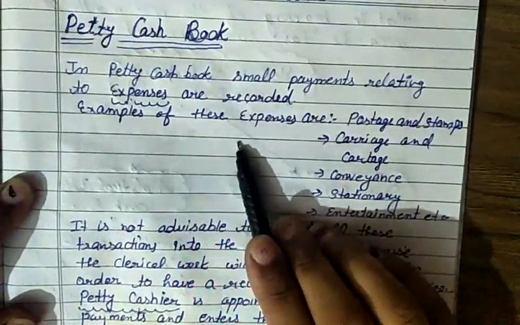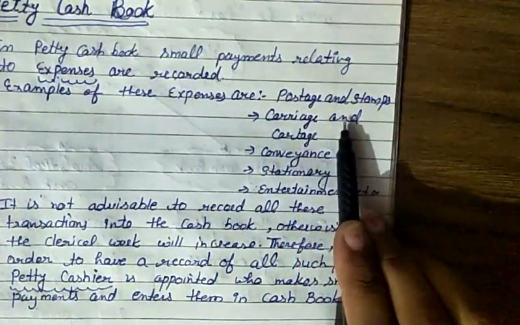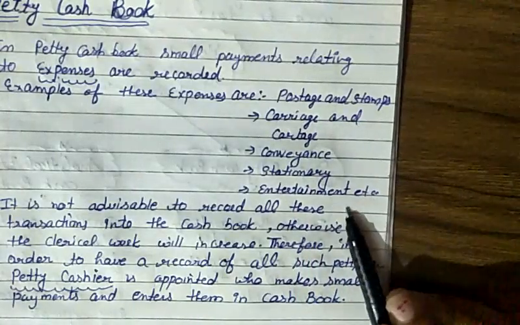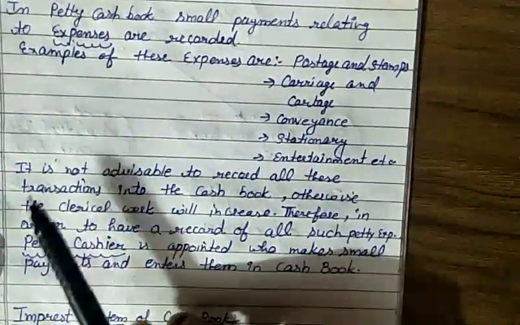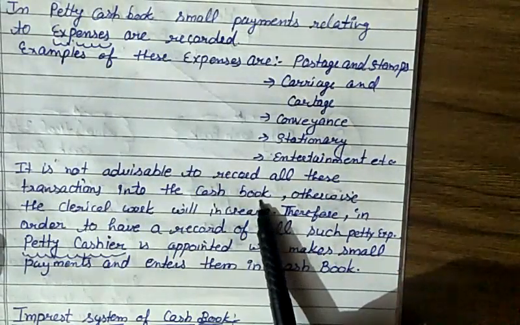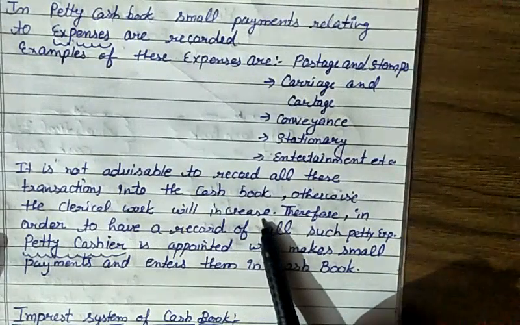Examples of these expenses are postage and stationery, carriage and cartage, conveyance, entertainment, etc. It is not advisable to record all these transactions in the cash book, otherwise clerical work will increase.